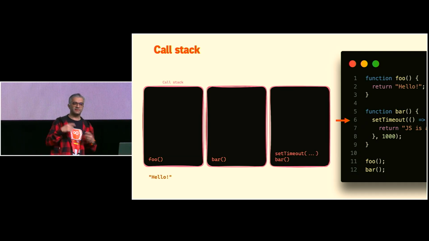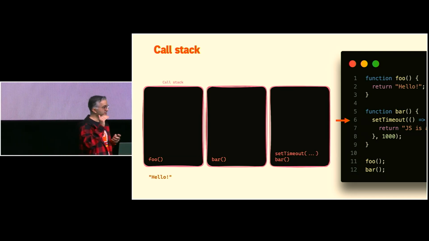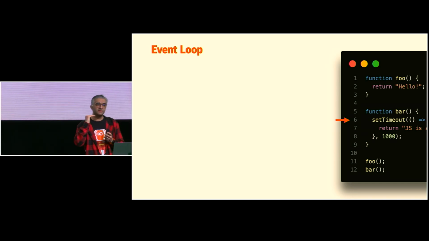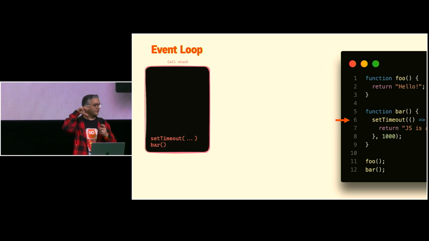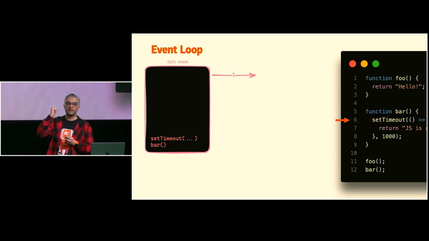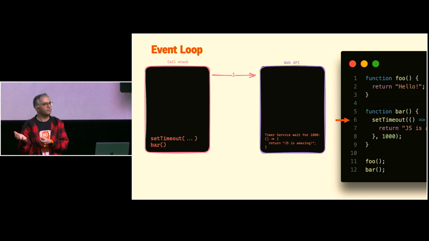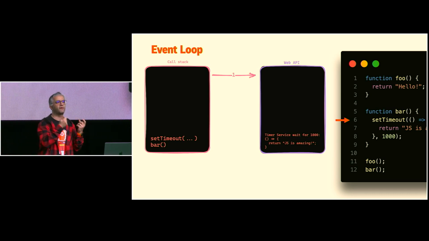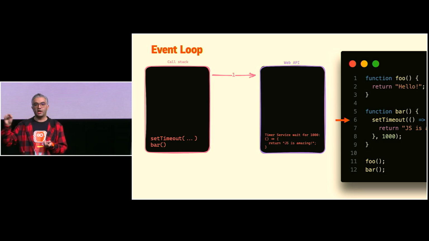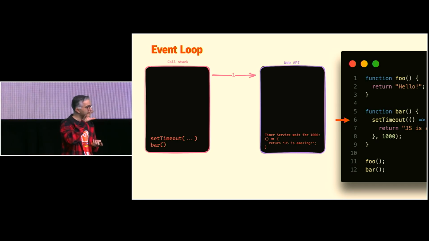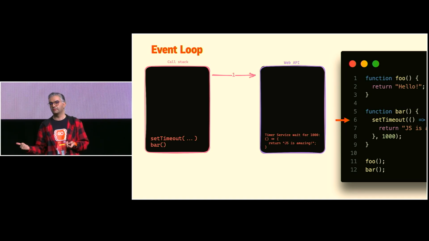So in this case, there is a setTimeout. We want to run setTimeout. As soon as we reach setTimeout, which is in our call stack, a magic happens, which is the Web API. The Web API is a place in the browser. Just imagine that it's full of services. For our task, it's the timer service. The timer service is responsible for waiting for your interval, in this case, 1,000 milliseconds.